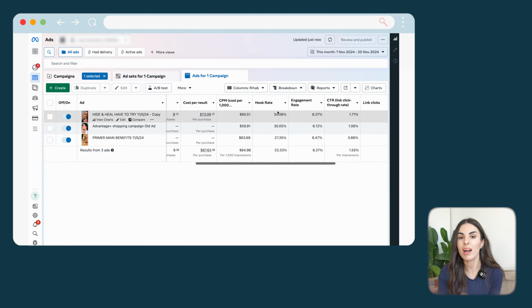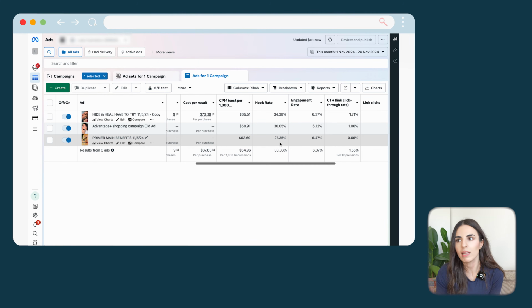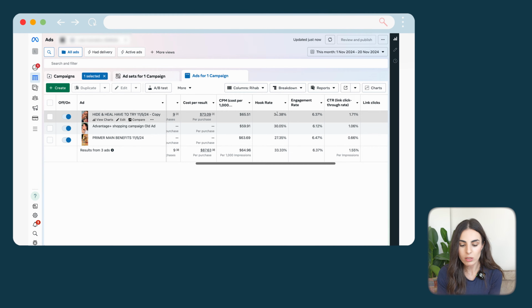So by this metric, we are seeing the percentage of people who watched the first 3 seconds. And this is going to tell us if our hook is good or not. If they are watching the first 3 seconds, it means that our hook is good. So what I like to do is to compare this metric between my ads. I don't have any benchmark from other ads. This is a new account. This is a new business, new products, new content creators. So I need to compare these ads versus each other. And as you can see, my first ad is the one with the highest hook rate.